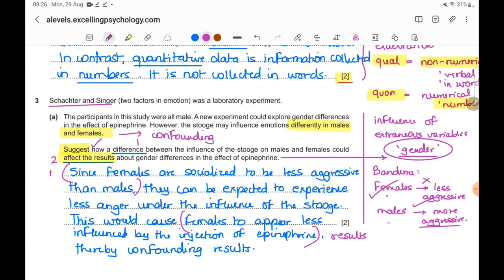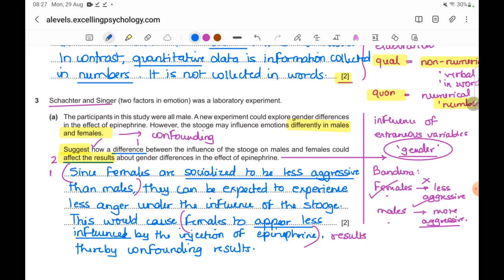Okay, when you write like this, when you follow the lead of the question in writing the answer, not only do you pick up the correct format for writing your answer, you also make sure you answer completely. Otherwise, students just tend to answer one part of the question and not the other. So that shouldn't be the case. Again, whatever are your main points, you could underline them to make the answer more prominent to the examiner. So what we've written is females are socialized to be less aggressive. We could just underline that part. And because of this, what will happen? Females will appear less influenced. That is the impact on the results. So whatever keywords are there, I'm just underlining those.